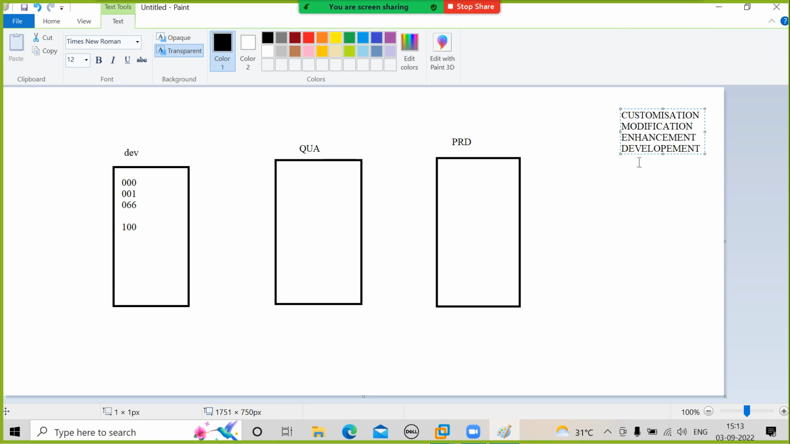Customization means what? When you install your software, there will be some settings like currency, country, everything. You'll have a number of settings. From those settings, you have to select one. That is called customization.